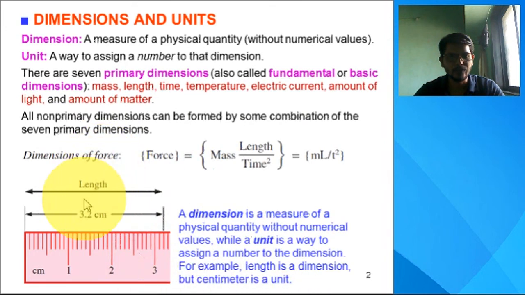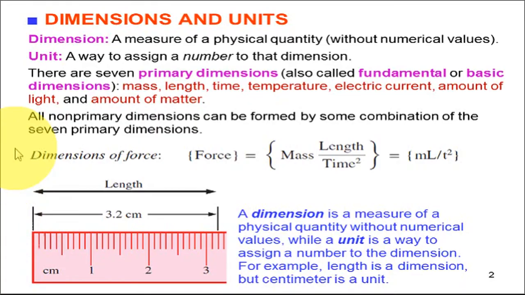Okay, so we are expecting to discuss dimensional analysis. Before that, we should know what dimensions are and what units are. So what is a dimension?